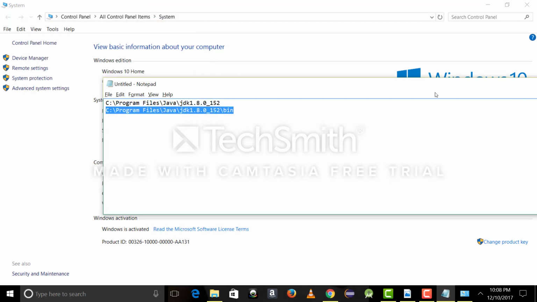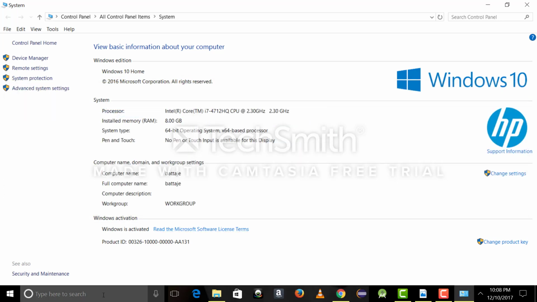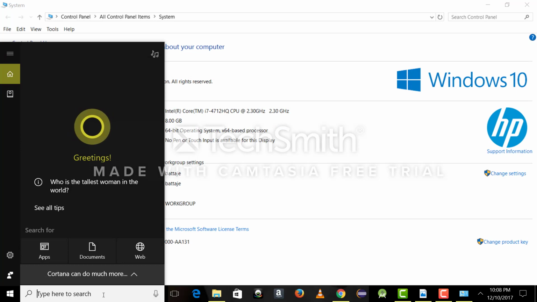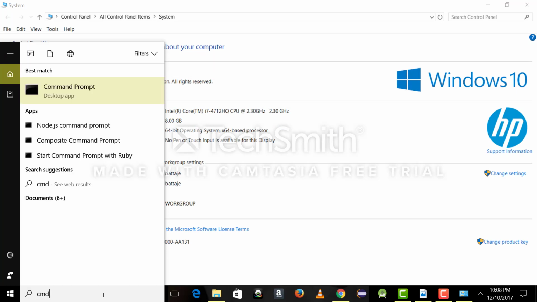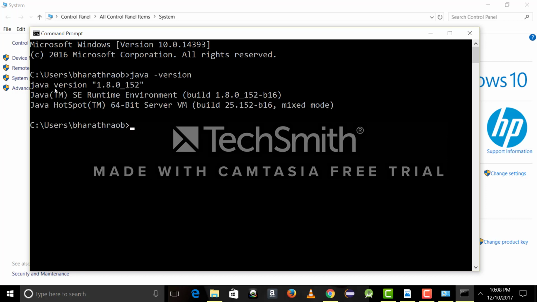To check whether you have Java installed or what version you have, you can just go to command prompt. Just type cmd here. Now just type java space -version. It should give you the version and runtime environment, and that's all you need. Once you see this, that means you have successfully installed Java on your machine, and also the environment variables required for Java. That's it for this video.